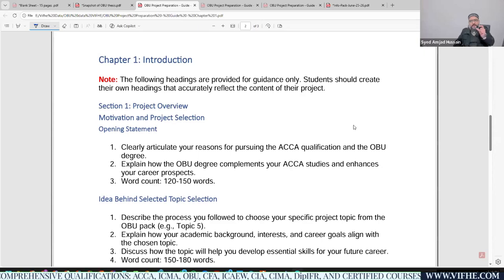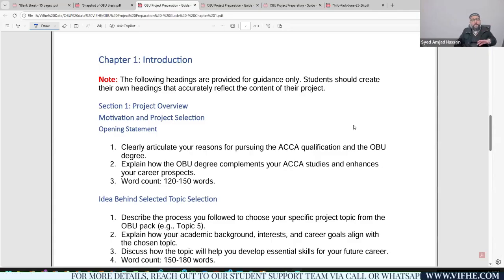For topic 4 and topic 5, why you have selected that specific company, how you consider this company is doing exceptionally well, or you are considering that this company is doing exceptionally poor. You got this idea? So where we need to mention that the company is performing very well or very poor.